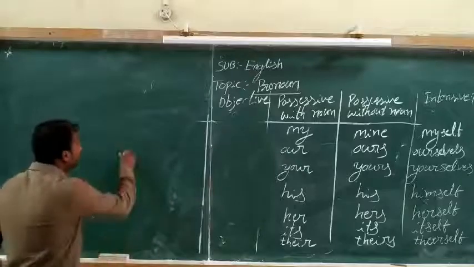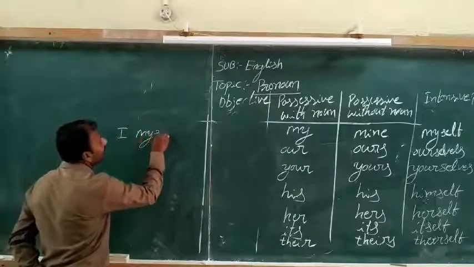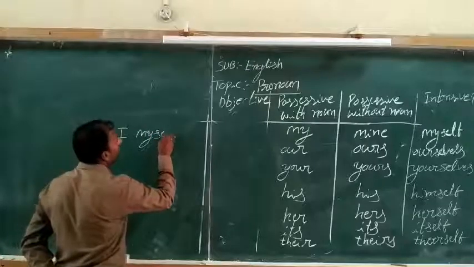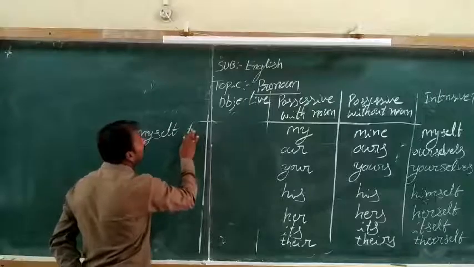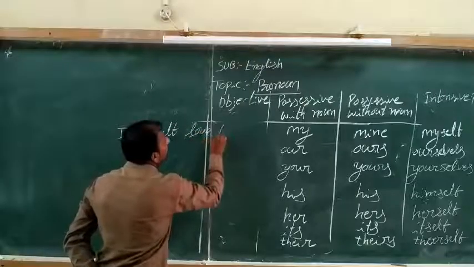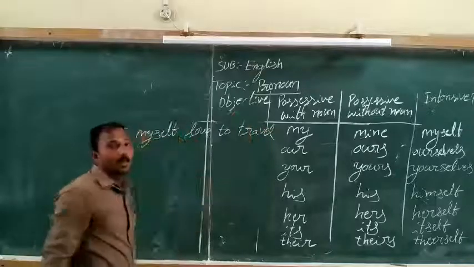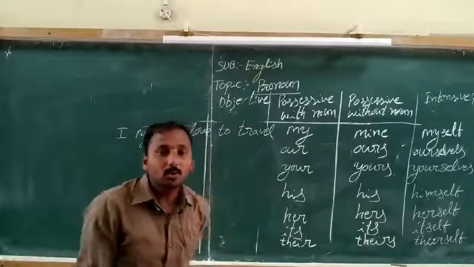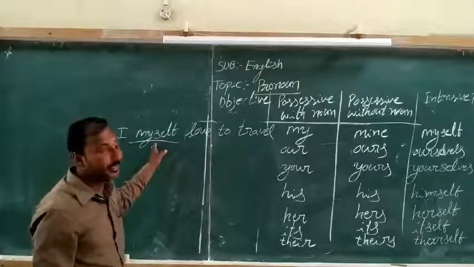For example, I myself love to travel. In the sentence, myself is the intensive pronoun.